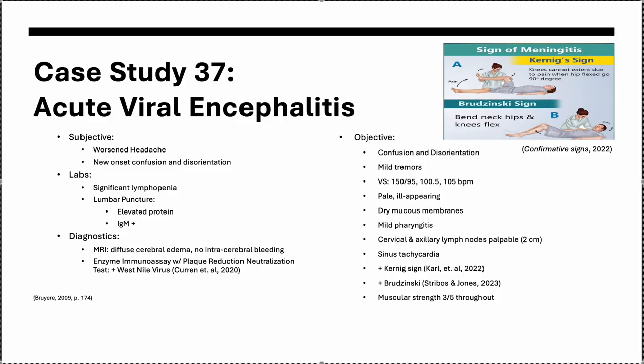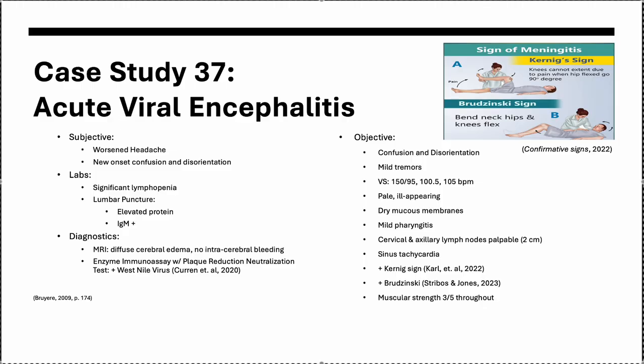An EKG showed sinus tachycardia. The patient is positive for Kernig's sign, which indicates meningeal inflammation or meningitis. The patient is also positive for Brudzinski's sign, which is also indicative of meningeal inflammation or meningitis. The patient also displays decreased muscular strength throughout.